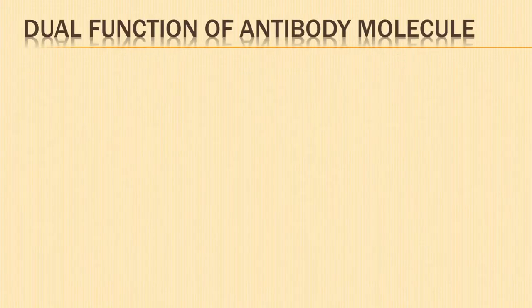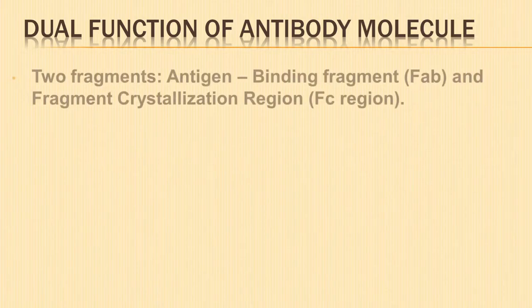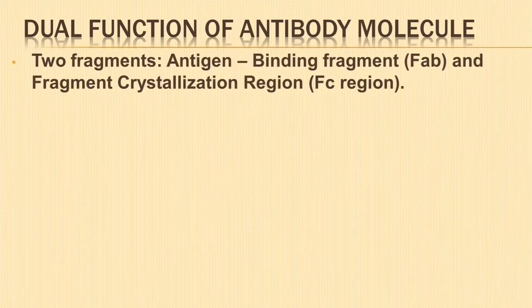Next, we shall learn about the dual function of the antibody molecule. The antibody molecule carries out dual function. Each function is carried out by different parts of the antibody, namely the antigen binding fragment, FAB, and the fragment crystallizable region, FC region.